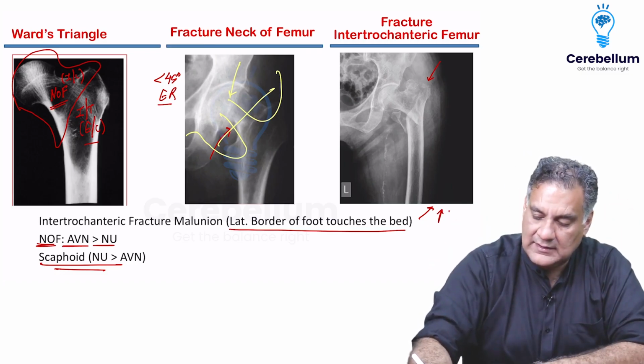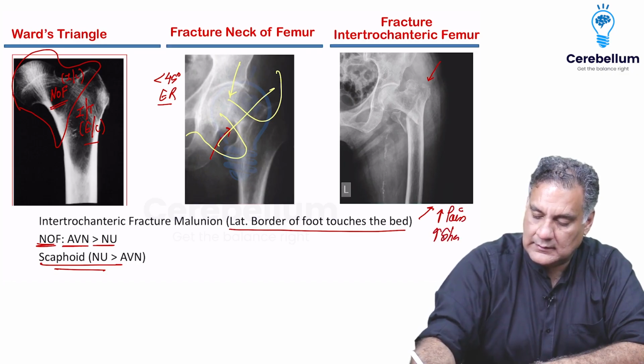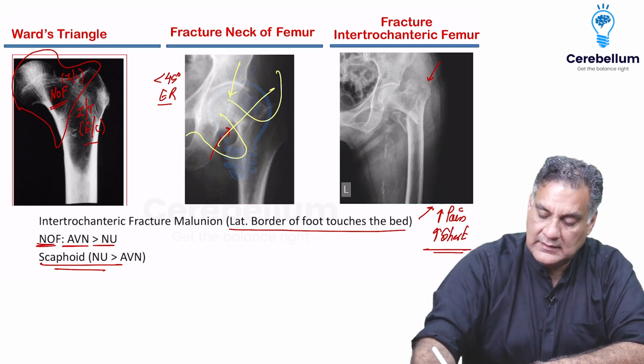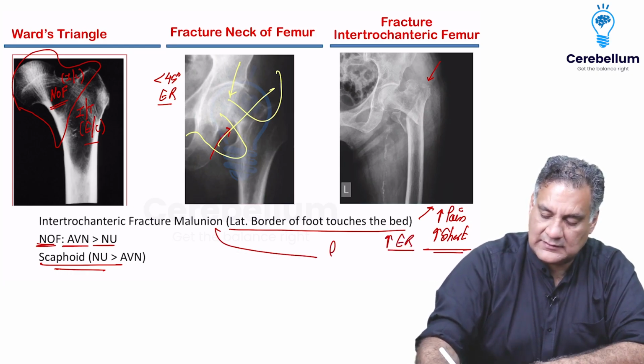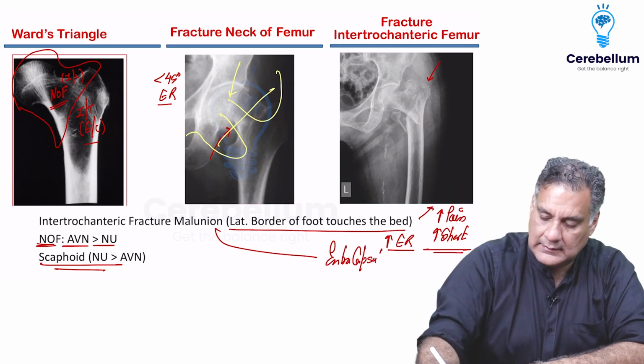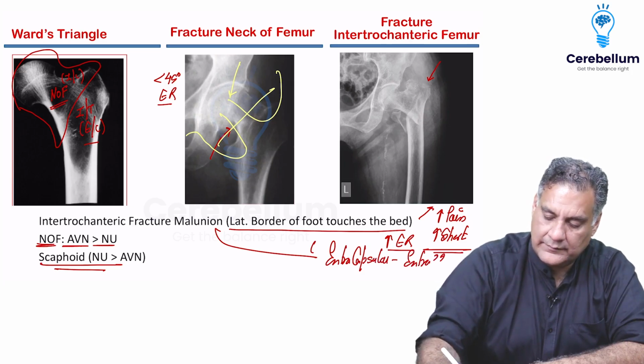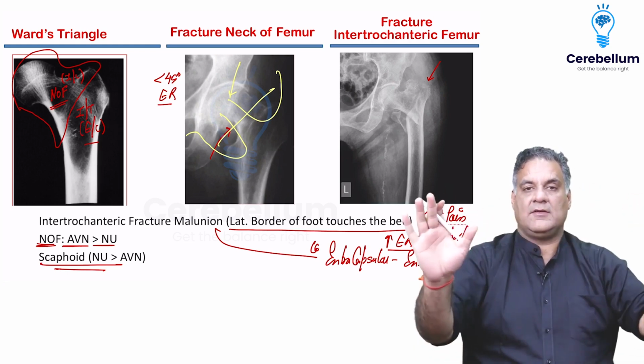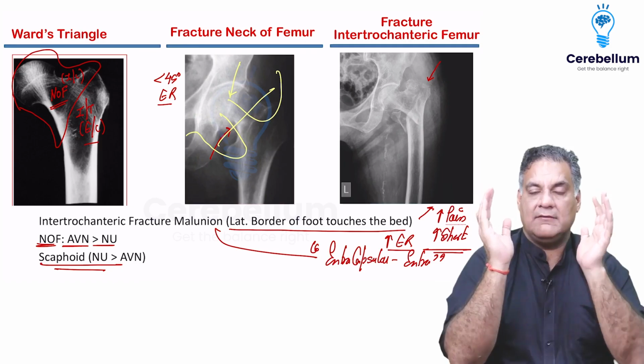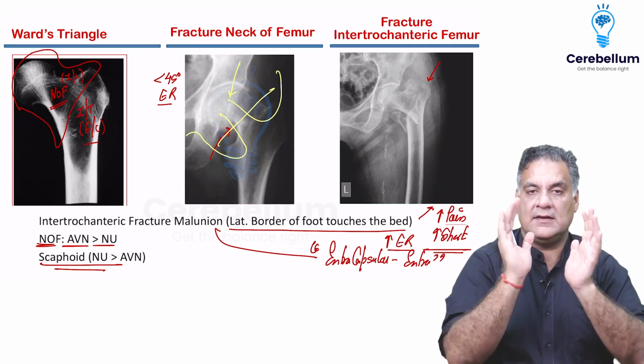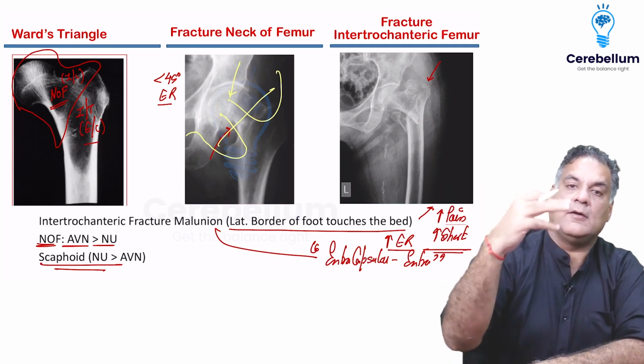So they have increased pain, increased shortening, increased external rotation. So they are also called extracapsular. Everything extra occurs in them. Whereas neck of femur will have less shortening, less rotation, less pain, but will have more complications.